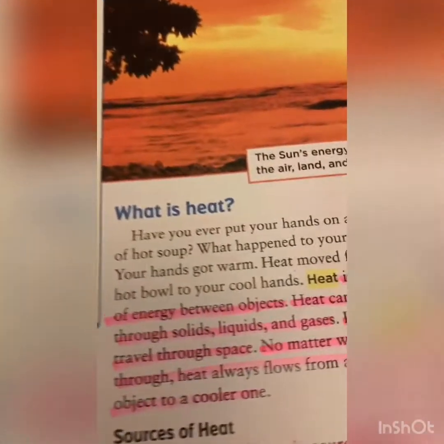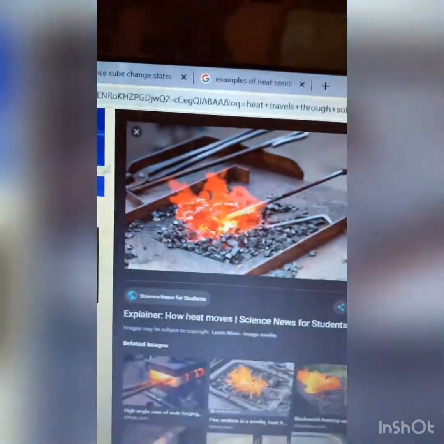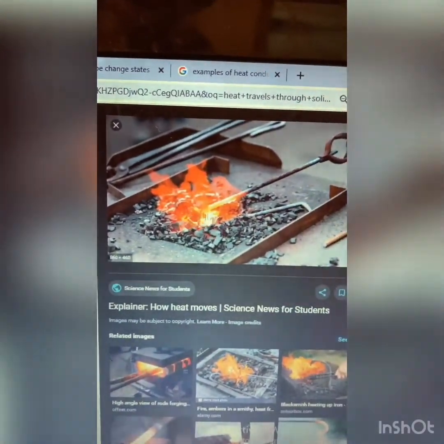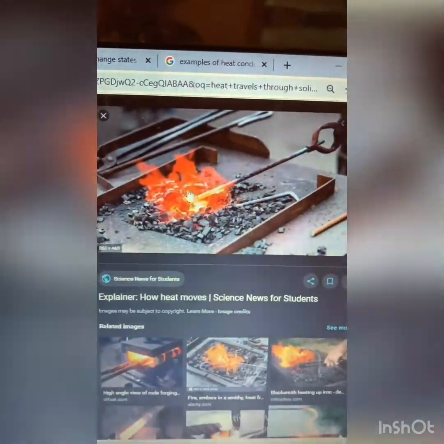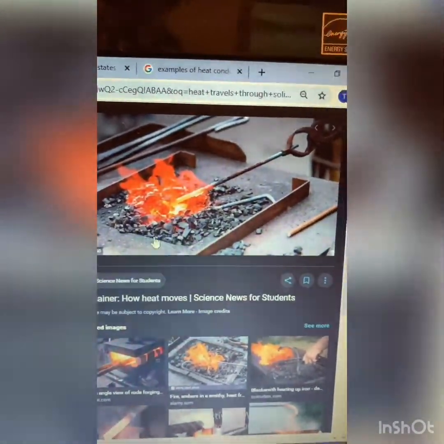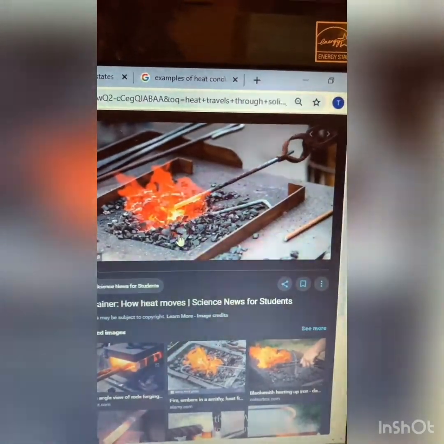Let me show you examples. Here is how heat can flow through solids. If you burn coal, the heat coming from the fire will cause the coal to become very hot.